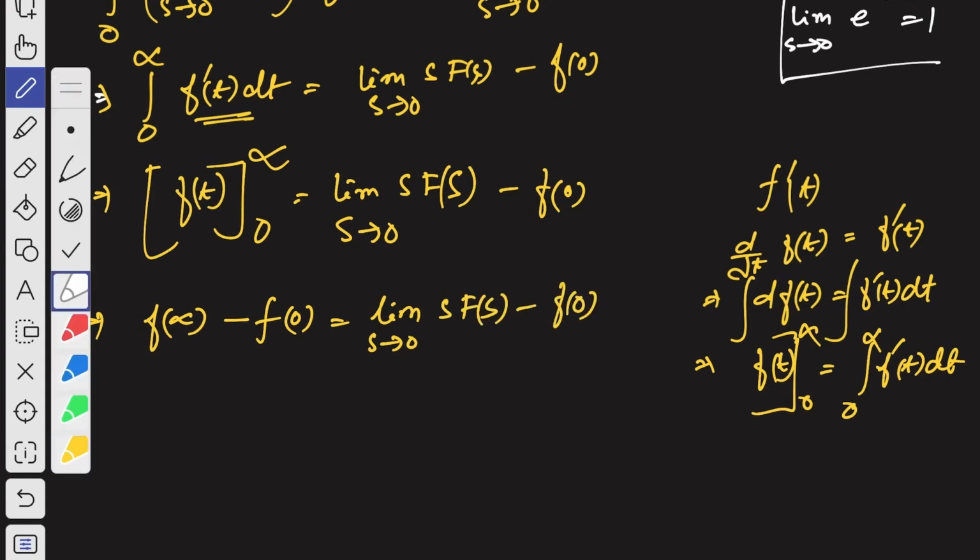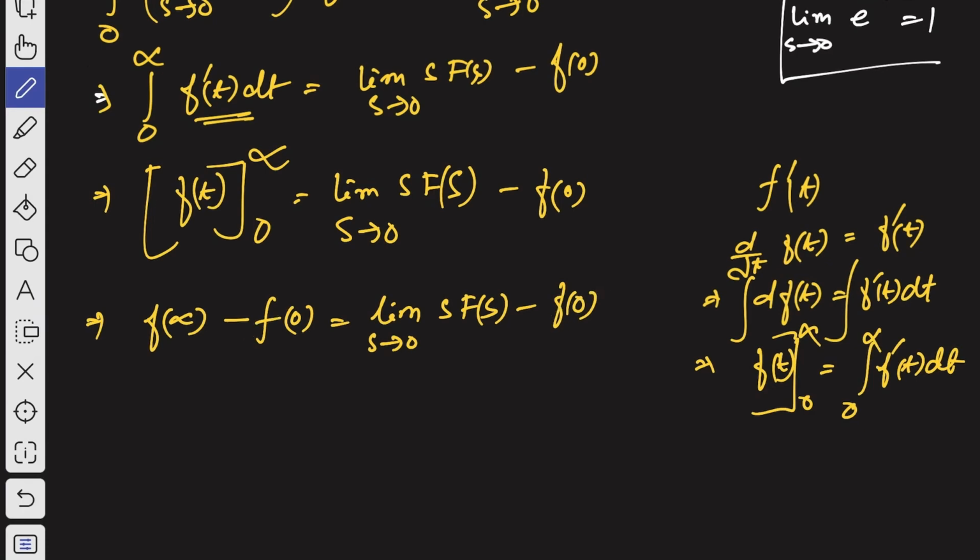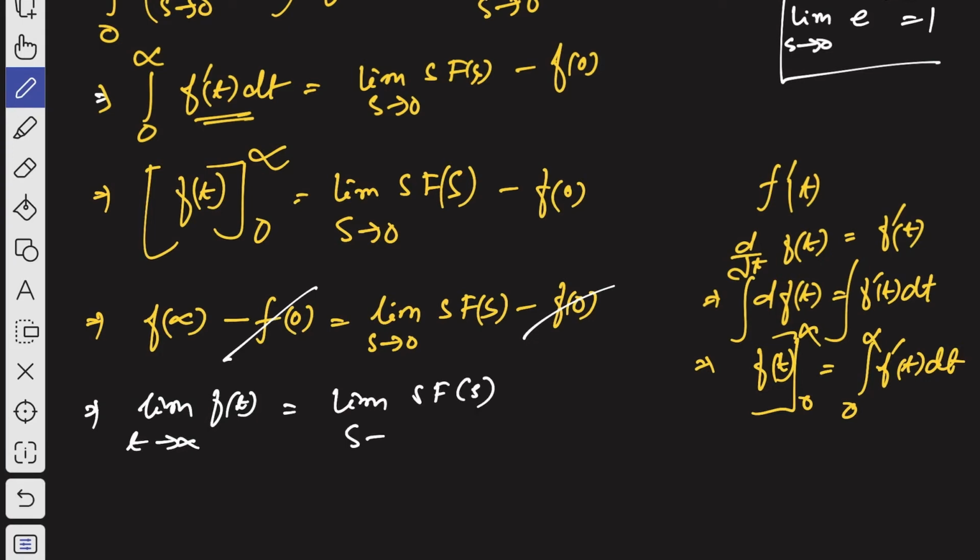So here we can cancel minus f of 0 with minus f of 0, right? So finally what we can write? f of infinity, which can be written as limit f of t when t tends to infinity, is equal to limit s tends to 0 of s capital F of s. So this is the final value theorem.